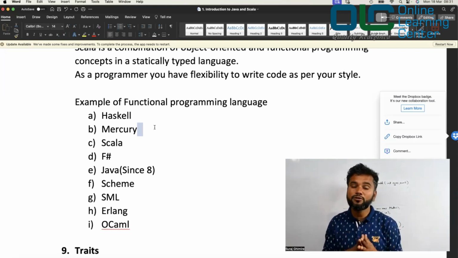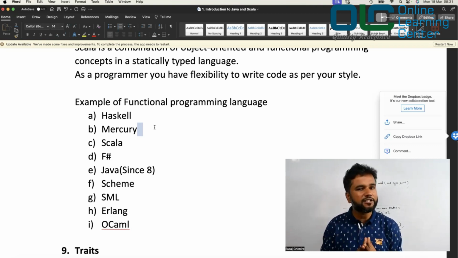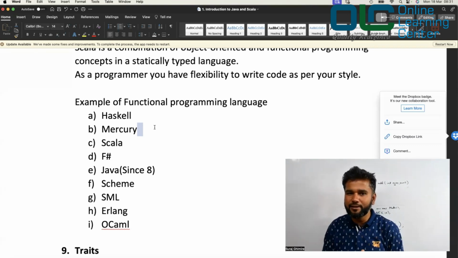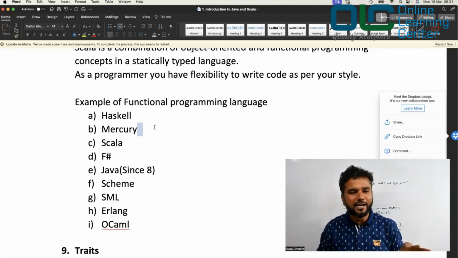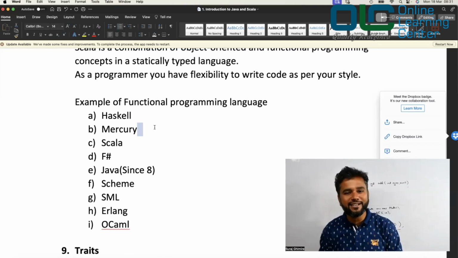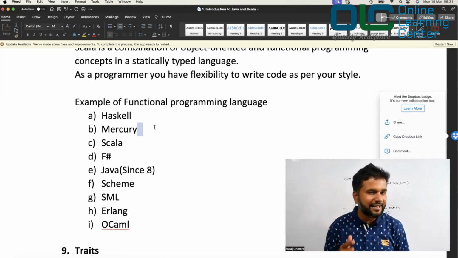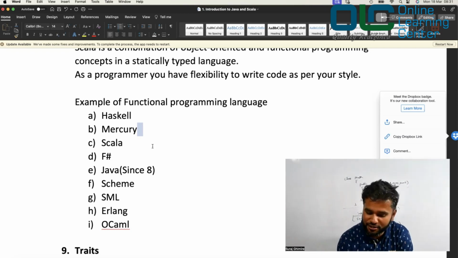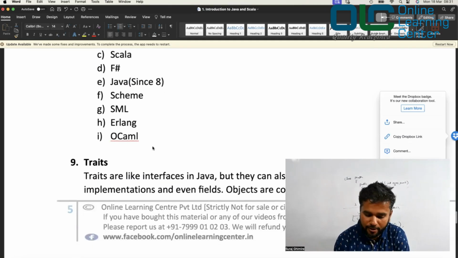Let me make the code short and precise. Let me make it functional programming. Let me make it faster to develop and faster to execute using JVM. And it learned from the mistakes of both these parties, right? And it started something called Scala. Now Java is slowly implementing all the features which are already present in Scala. And you'll realize that as we talk about the smart features of Scala over the period of time.